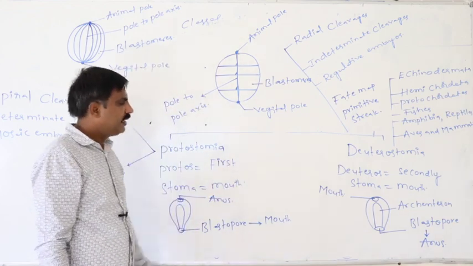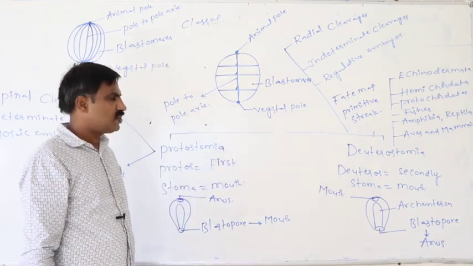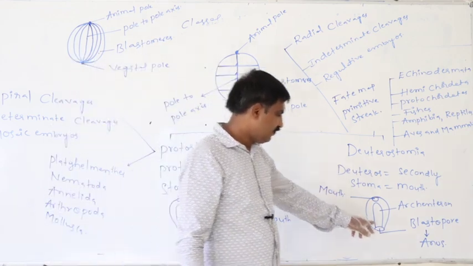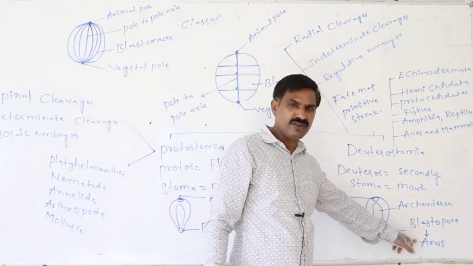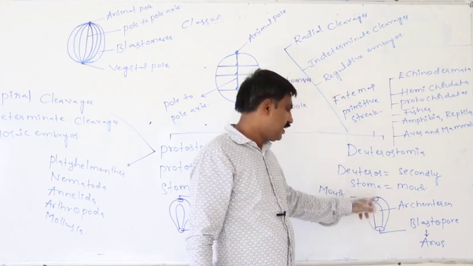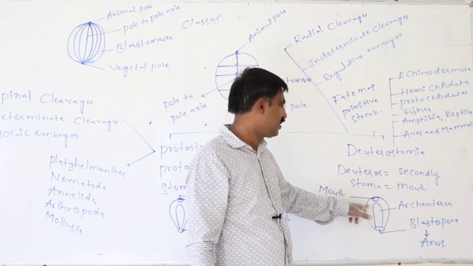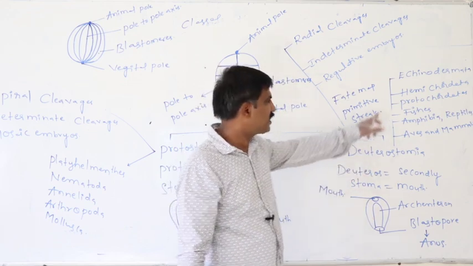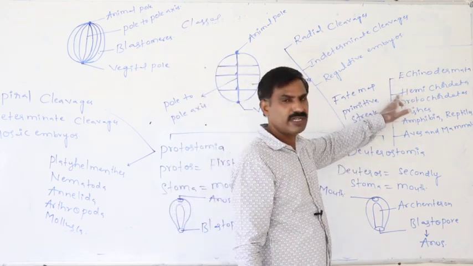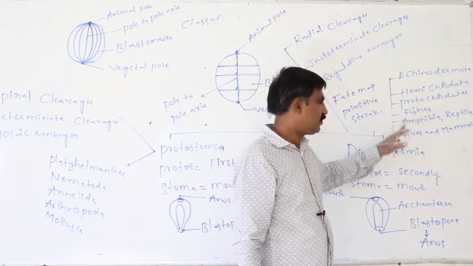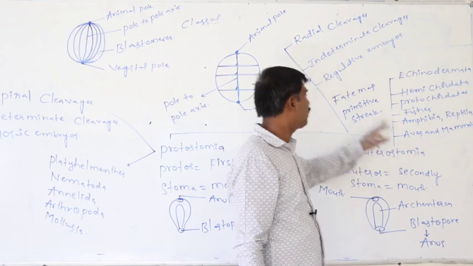Again, in the case of deuterostomia, definitely at first the blastopore is modified into the anus. Later, secondly, mouth formation takes place newly. Then what are the deuterostomia phyla? Echinodermata, Hemichordata, Protochordata, fishes, Amphibia, reptiles, Aves and Mammalia.